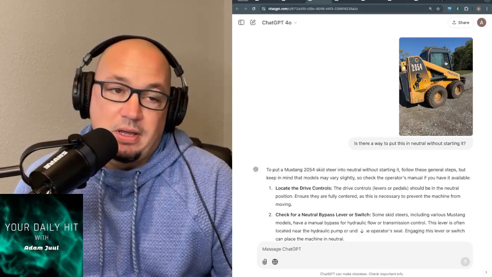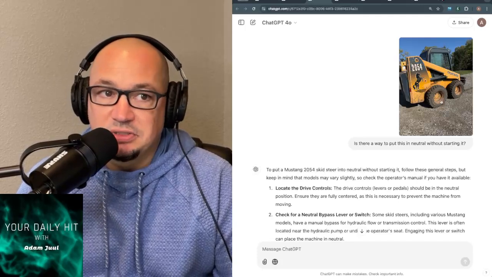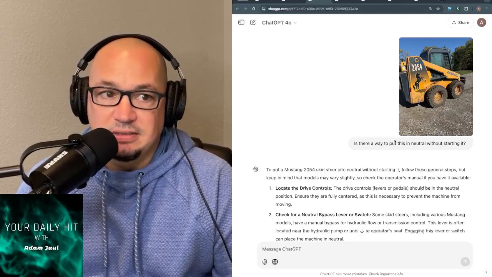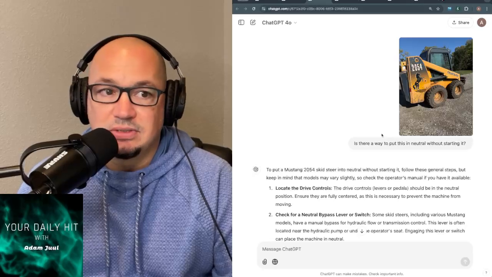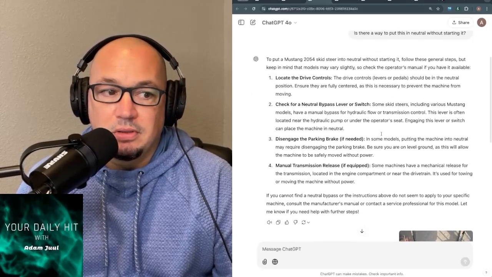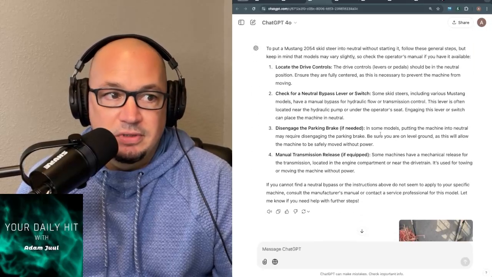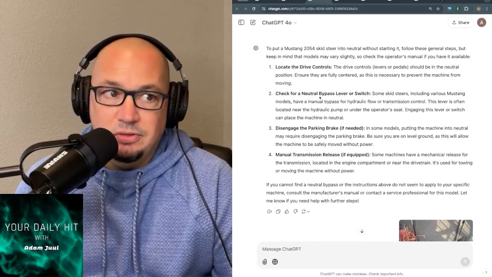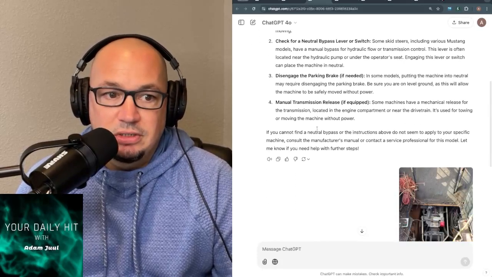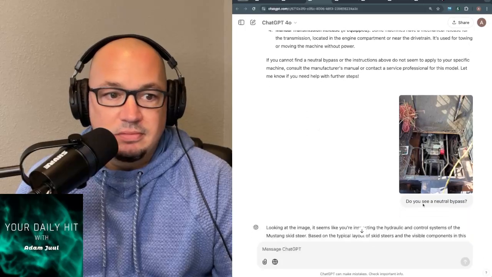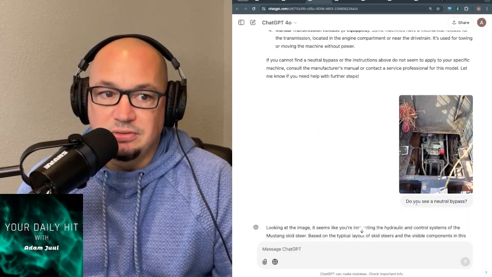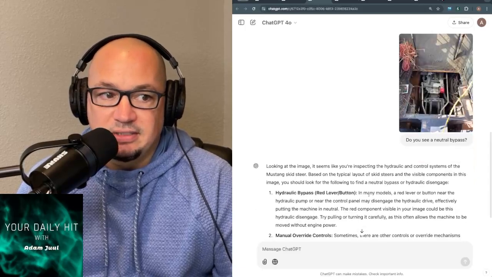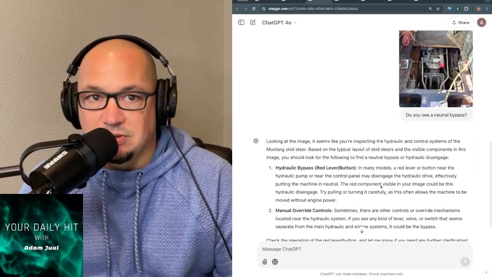So I went to ChatGPT. I took a picture of the skid loader, and I said, "Is there a way to put this thing in neutral without starting it?" And it went through and gave me a full answer of, you know, check for a neutral bypass lever or switch. I went again, took another picture, said, "Do you see a neutral bypass?" And it said, looking at the image, it might be the red lever slash button.